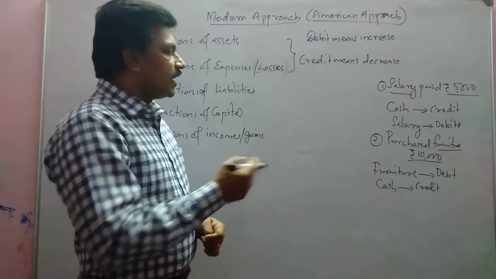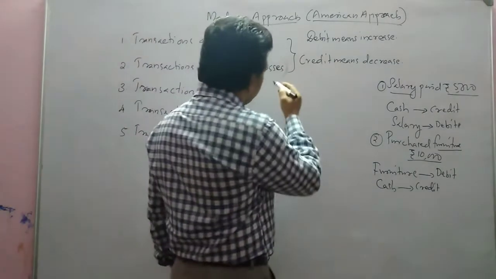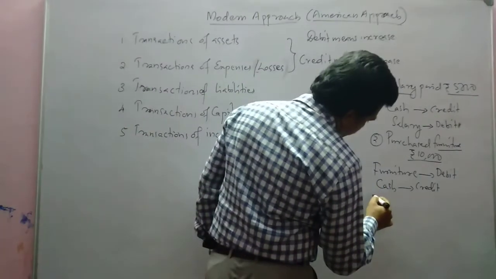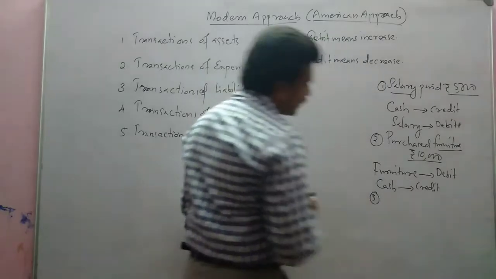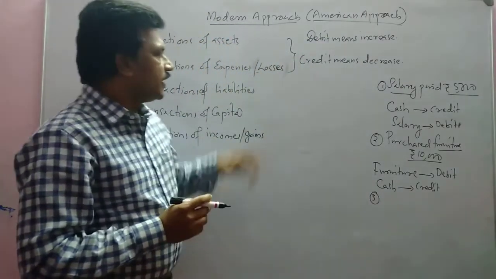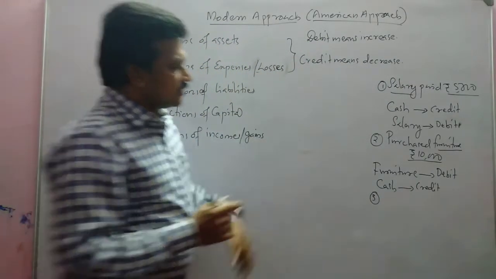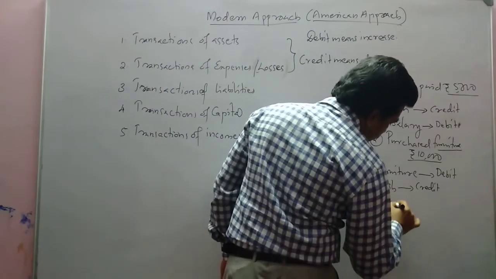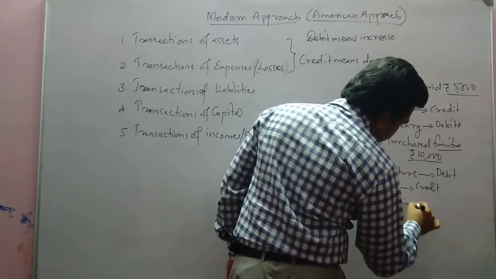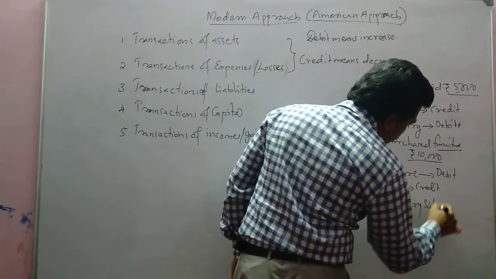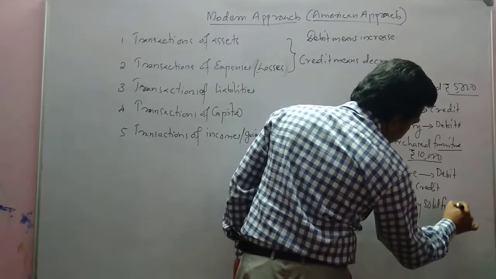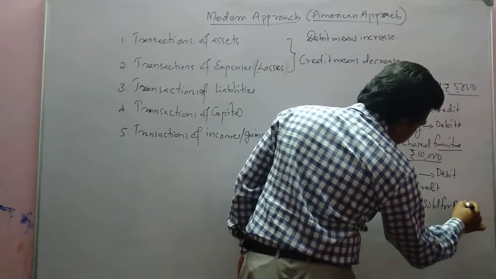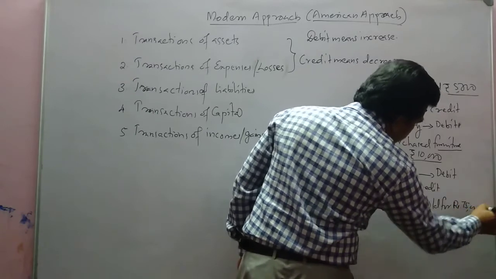Okay. Then another example. Say one asset, machinery, sold for rupees 75,000.